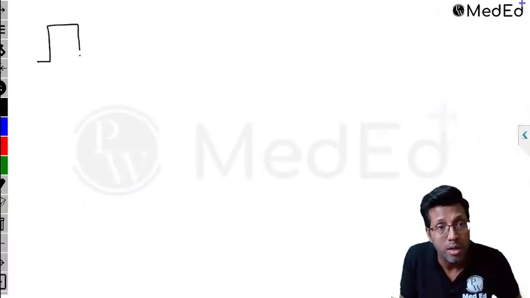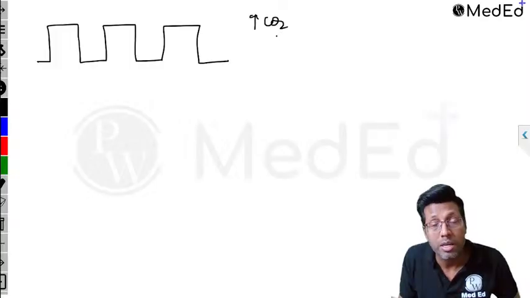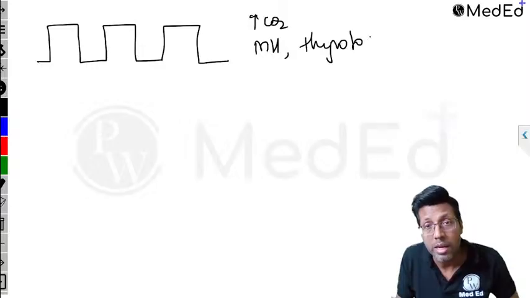Now what is left? One more graph is important that you need to remember. If the graph goes very high, too much carbon dioxide production, this means increased CO2. One cause may be hypoventilation, but more important, we have to remember that it can be malignant hypothermia, it can be thyrotoxicosis, anything that increases metabolism, sepsis, fever, use of soda bicarb.